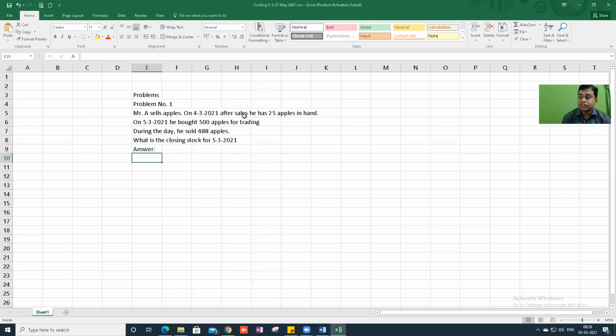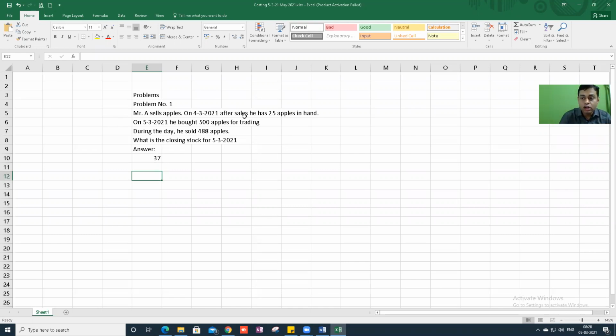Some student is saying 37, some student is saying 25 plus 500 minus 488. The answer is 37. Correct answer. If someone says, sir, I did not get the correct answer for this, what to do, go to the 7th floor and jump from there? If you do not get this answer correct also, what can I tell you?